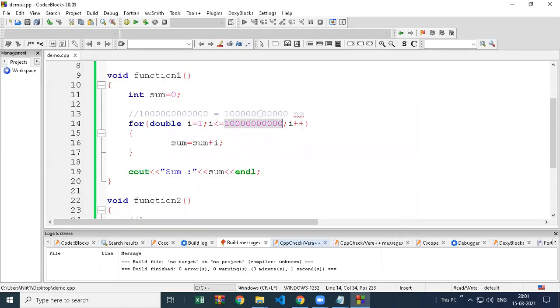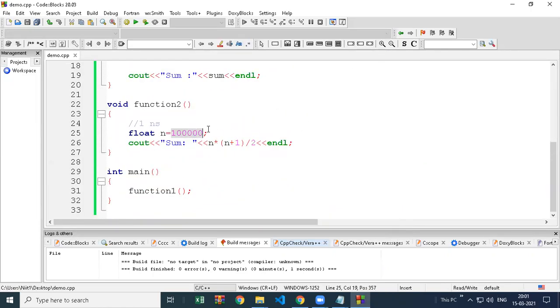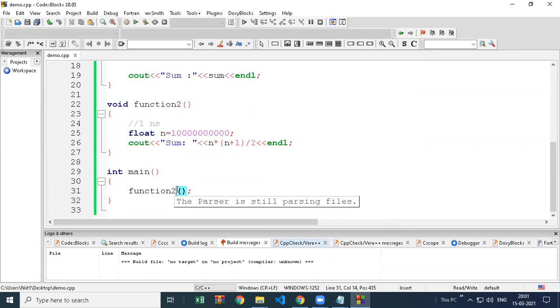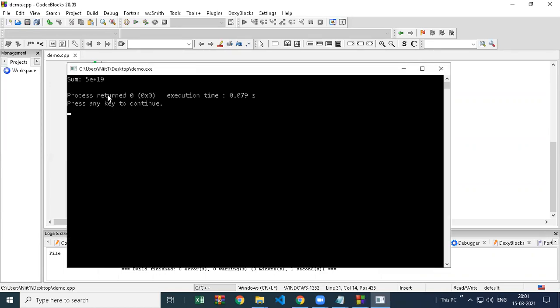Now I will put the same number, I am copying and pasting it here. Same number I copied, in front of you, and pasted in the second logic and executed the program. See, I got output. It's showing 5 e raised to 19. E raised to 19 means total 19 digits are there after that 5 here.